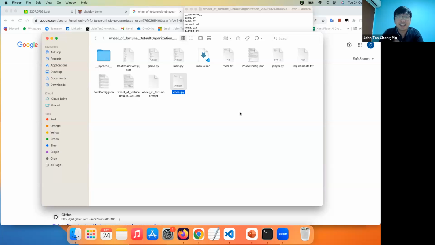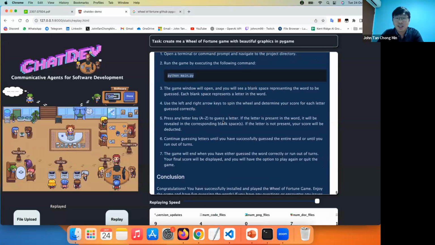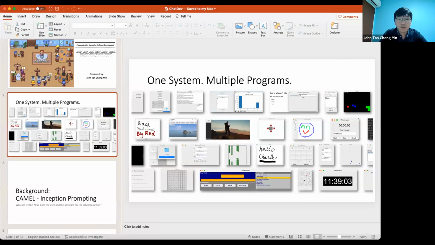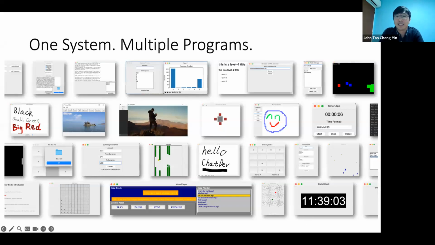But for the tester, if you see the tester just now, they were basically going by the text, and the text looks okay, looks runnable, good. They passed the unit test. So this unit test is not robust enough. But apart from that, I think the idea is quite interesting. All right, I'm going to stop sharing now. I'm going to go to the slides and continue the rest. To be honest, I was slightly disappointed. Since ChatDev has been quite hyped up these few weeks, I thought it could create the game. But it turns out that there's still a lot more to be done. This is not the ideal state that we should be in.